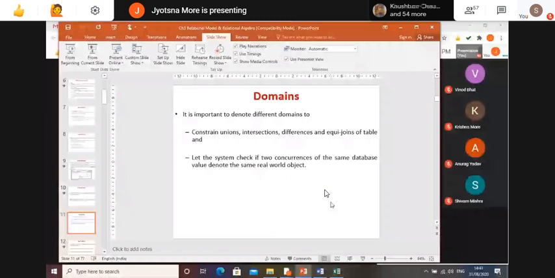Now, the last integrity constraint is null values. As I told you, it is possible for a tuple to have null values, denoted by null, for some of the attributes, because it is not always possible that we have values present for each and every attribute. Primary key cannot be null. That is one rule.